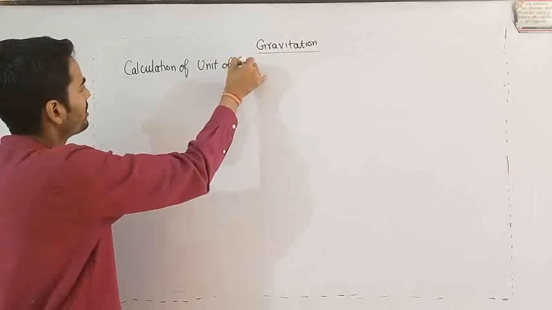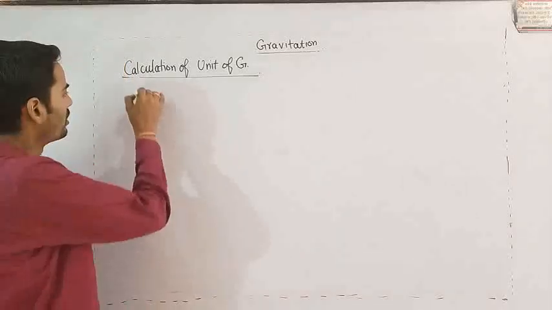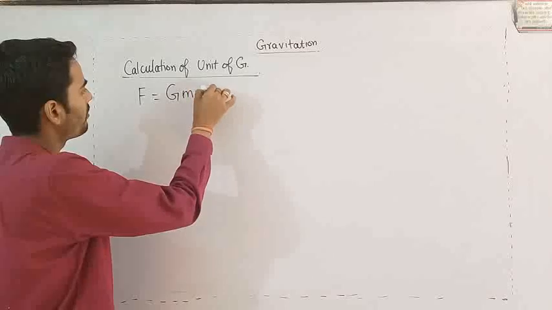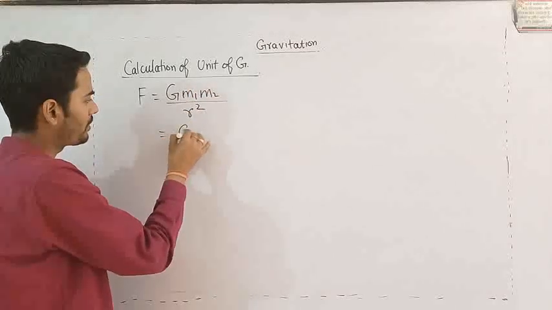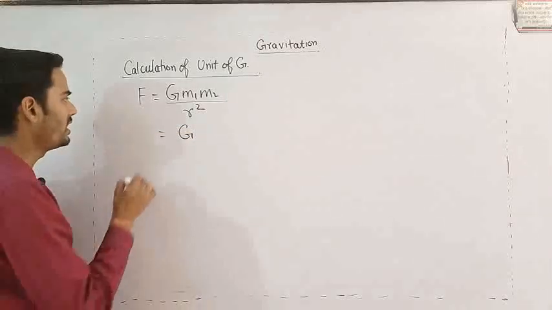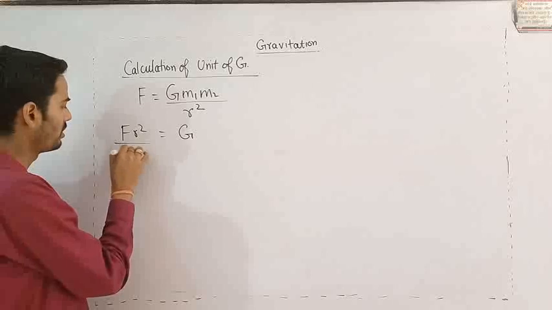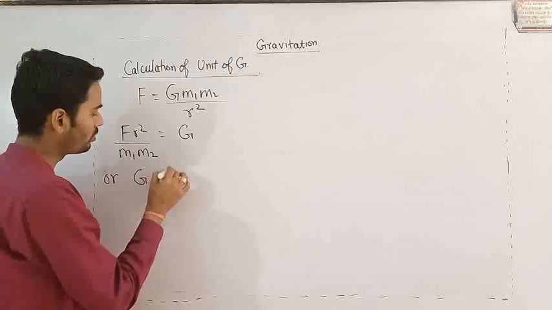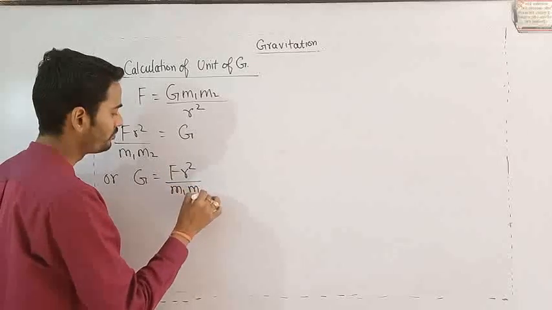Next, now we will discuss the calculation of the unit of capital G. As we know, the formula is F equal to G m1 m2 upon r square. So keeping capital G on one side and taking all other terms on the other side, capital G is equal to F into r square upon m1 m2.